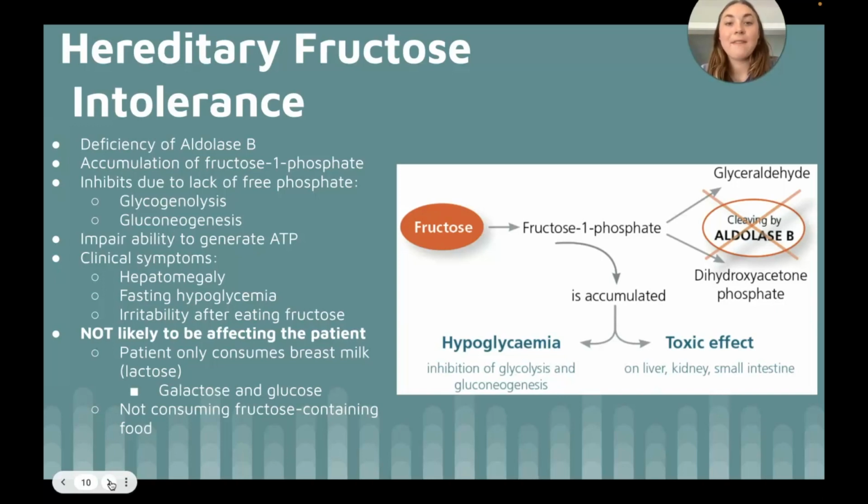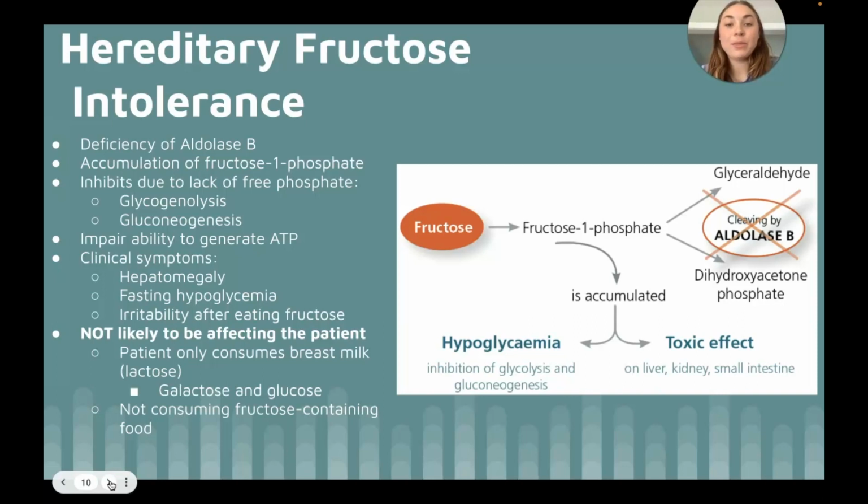free phosphate. Fasting metabolic pathways require phosphorylation of the regulatory enzyme to allow for activity. The reduced levels of free phosphate will impair the ability to generate ATP in the electron transport chain. Clinically relevant symptoms can include hepatomegaly or enlarged liver, fasting hypoglycemia, and irritability after eating fructose.